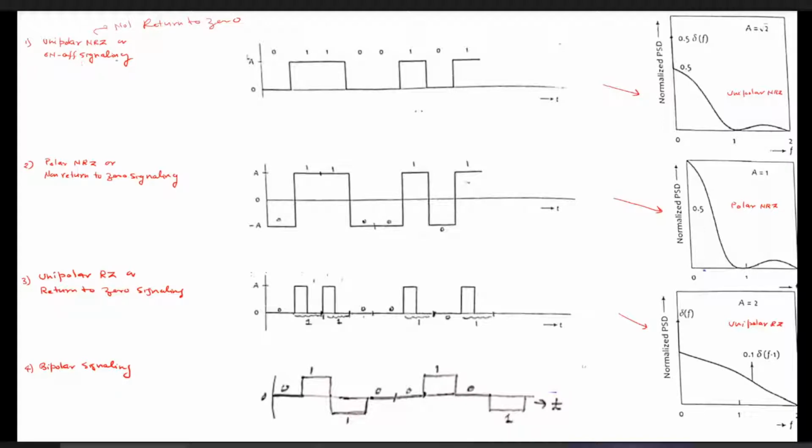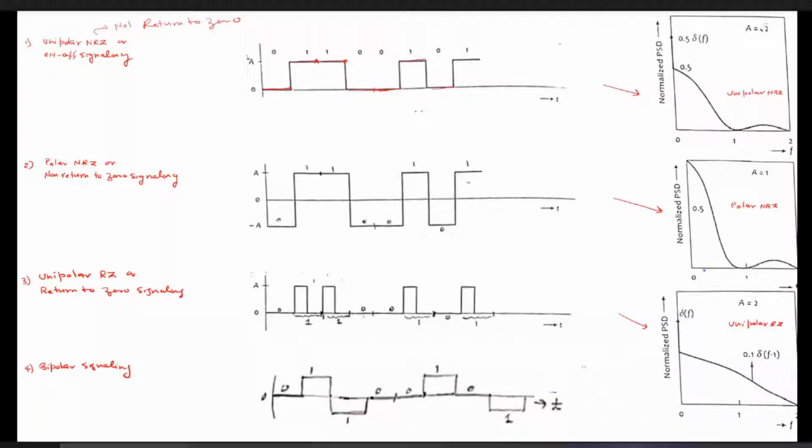So what is the basic way by which we represent on-off signaling or the unipolar NRZ line coding technique? If there is 0, we simply represent it by 0 volt. If there is 1, we simply represent it by plus A volt or plus B volt. So here you can see 0 is represented by 0 volt and 1 is represented by plus B volt. Similarly, the next 0 is represented by 0 volt, another 0 by 0 volt, 1 is represented by plus B volt, similarly 0, 0, 1, 1.